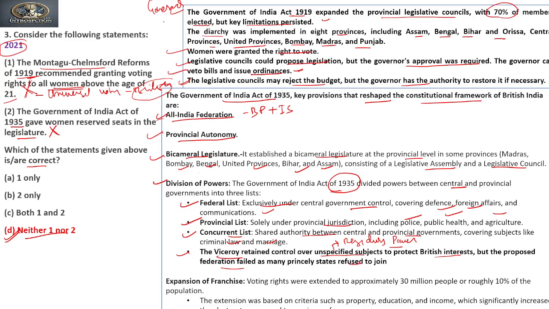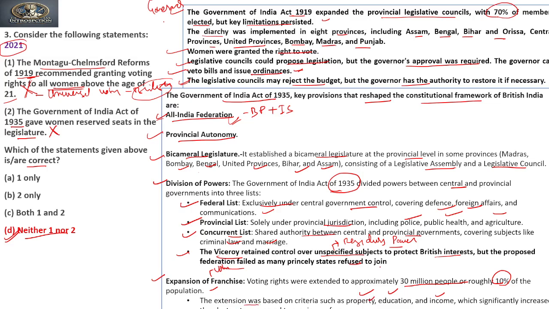As we have seen, that federation did not come into being. Expansion of franchise, that is, of voting rights. So voting rights were extended to approximately 30 million people, roughly 10% of the population. This extension was based on criteria of property, education, and income, which significantly increased the electorate compared to previous reforms.